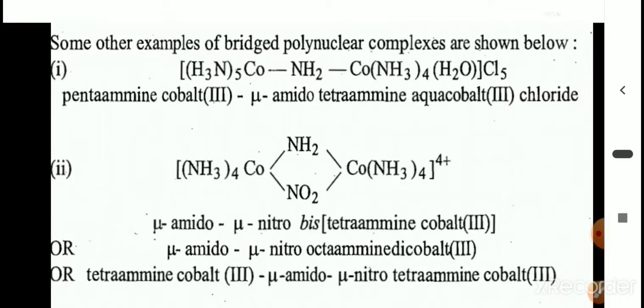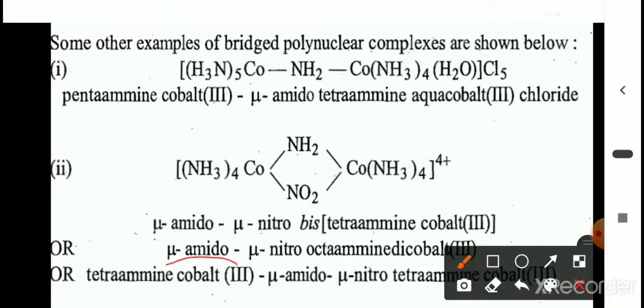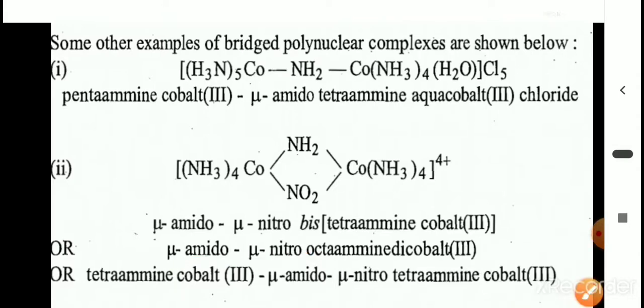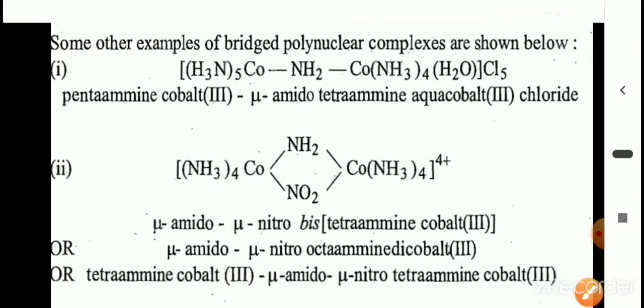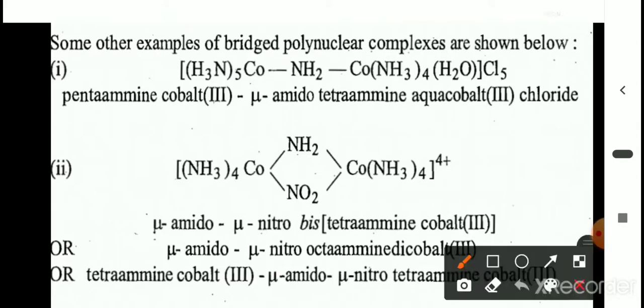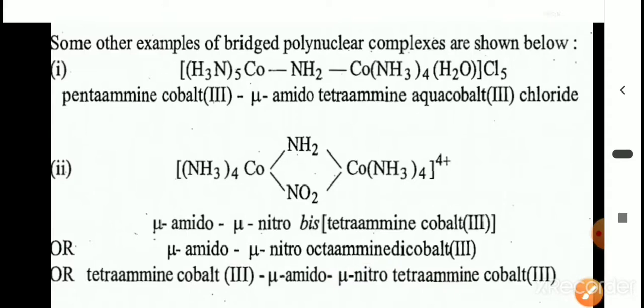Or we can also write it as mu amido, mu nitro. First we write the bridging ligands, mu amido, mu nitro. Here 4 ammonia and here 4 ammonia, so there are total 8 amine groups. Therefore octamine, then cobalt 3: mu amido, mu nitro, octamine dicobalt 3. This is also correct. Or we can write the name in another way, the third way.